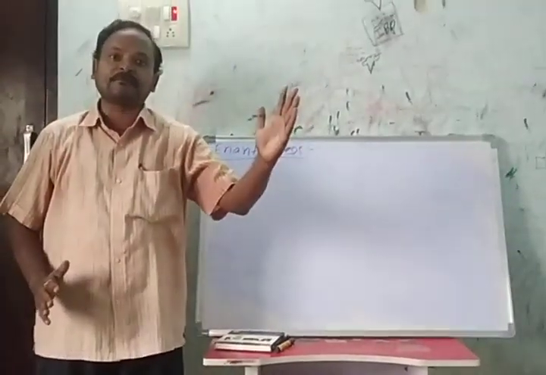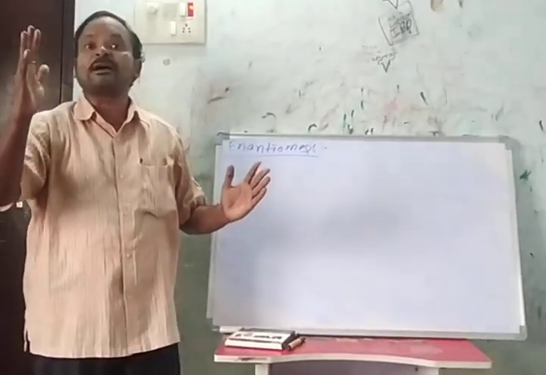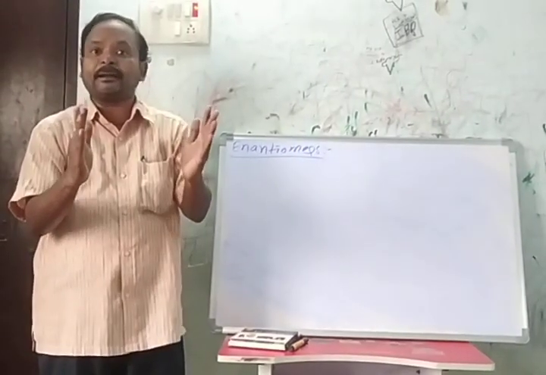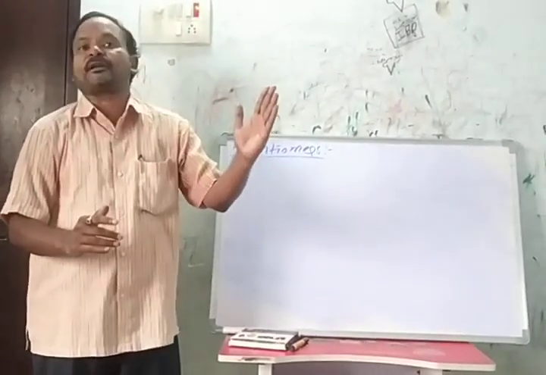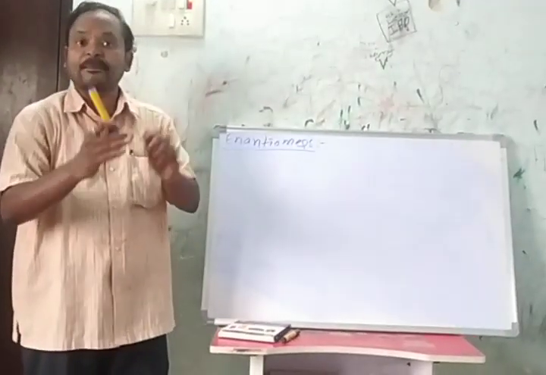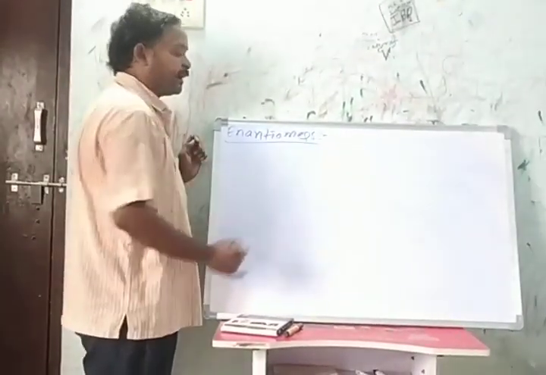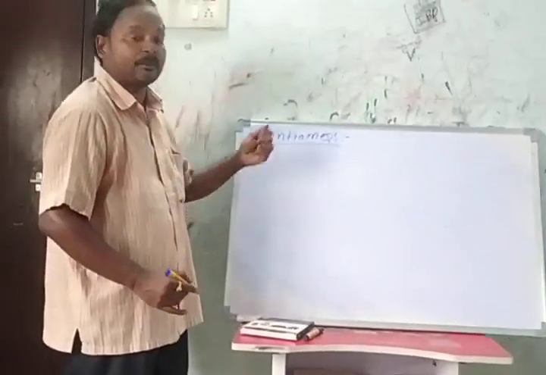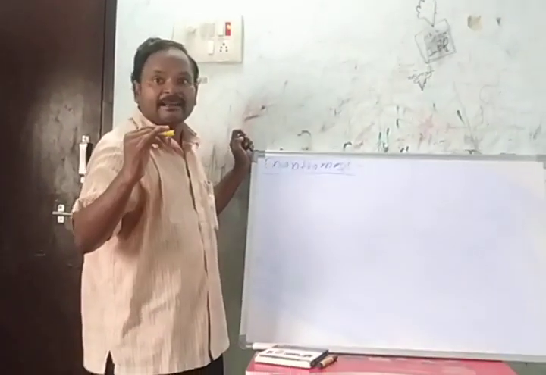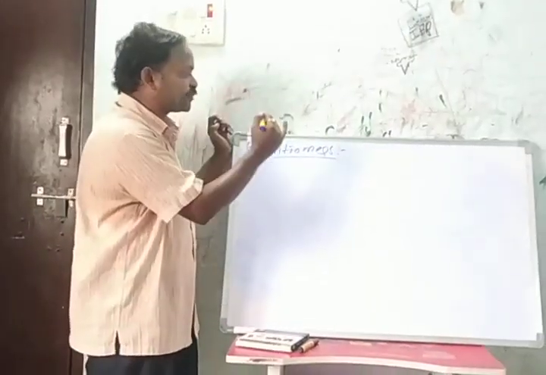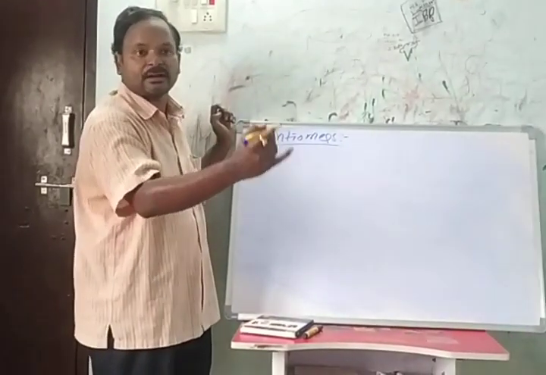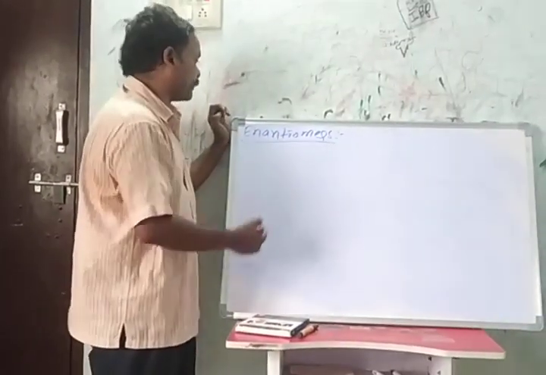When we see the left hand in a mirror, we observe the right hand. That means these two, left and right hand, are non-superimposable mirror images. Non-superimposable mirror images we call enantiomers. Only molecules which have a chiral carbon form enantiomeric pairs.